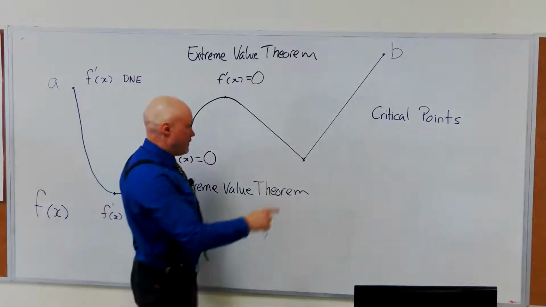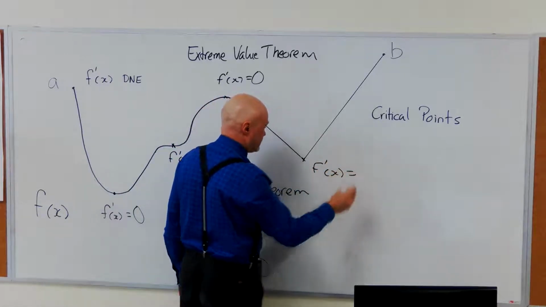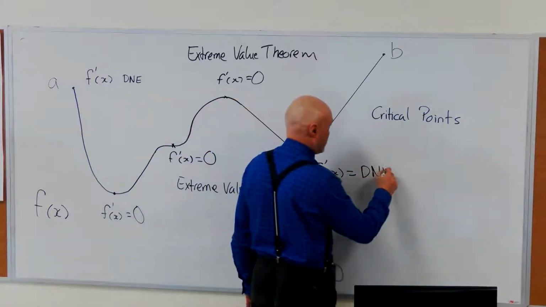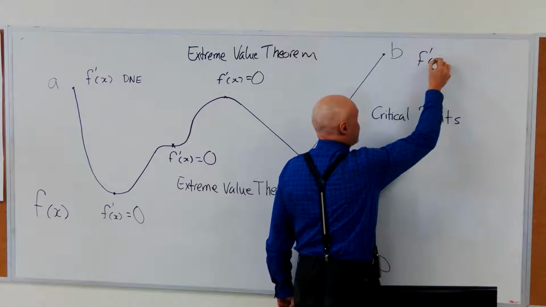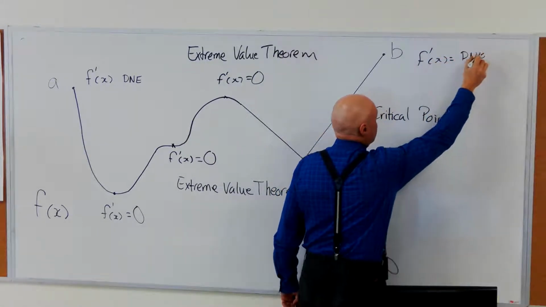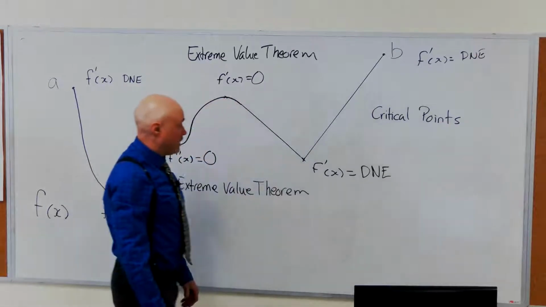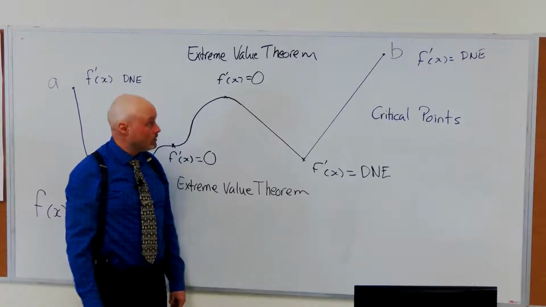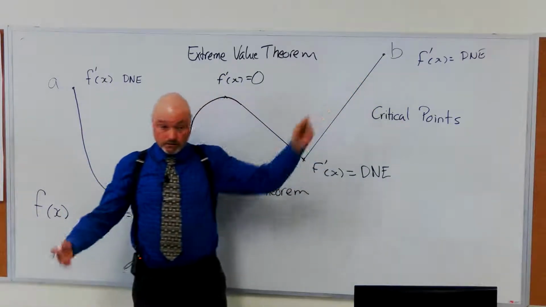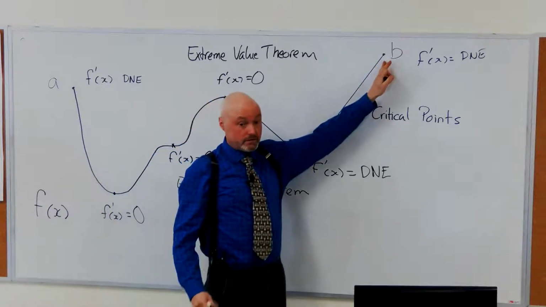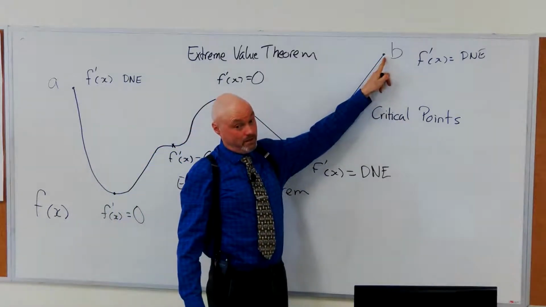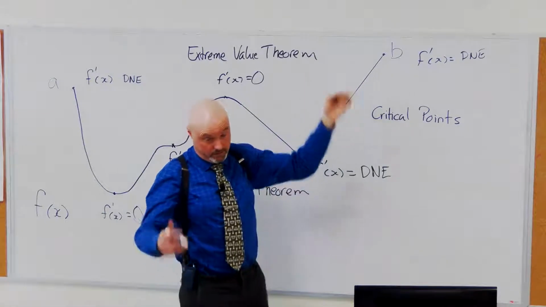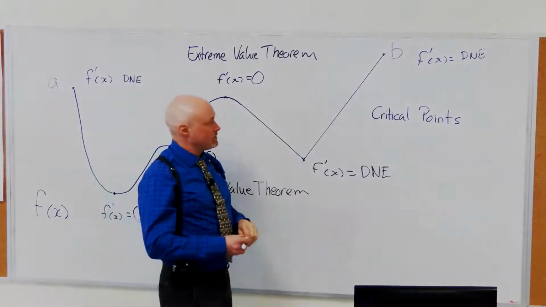Right here, f prime of x: does it exist? DNE. And then right here, f prime of x, this is a boundary point, and it's another DNE. Does not exist. Even if this is a closed interval, in other words a defined point, that limit still does not exist. This one exists from the left, but not from the right. So if it's an open circle, it changes it a little bit.